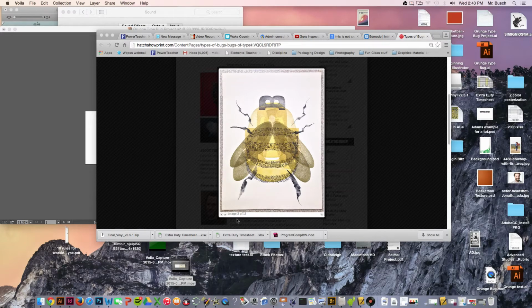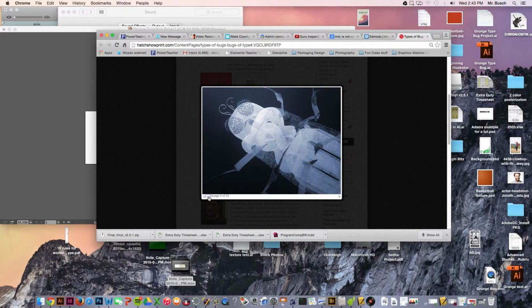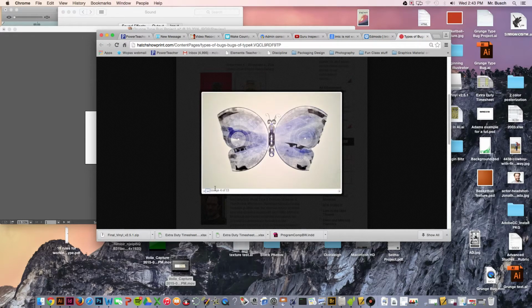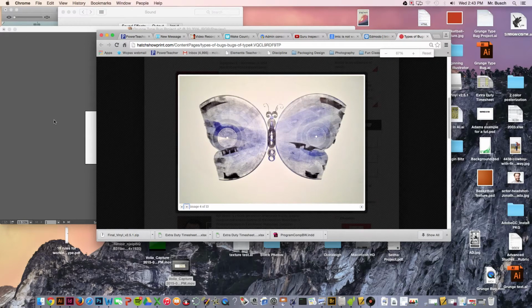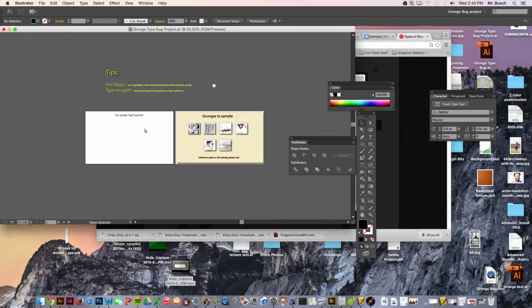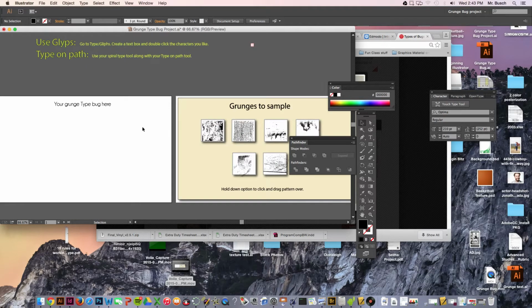I wanted to go ahead and create a tutorial showing you how to create bugs out of type. I went to Hatch Print Shop the other day, and they were doing these tutorials. I thought they were pretty cool. So let's go ahead and get started. I gave everyone a file here. Over on the left is where you'll create your bug, and on your right are some grunge samples that you can use for your type. We're going to be using the Pathfinder minus feature, which is pretty cool.